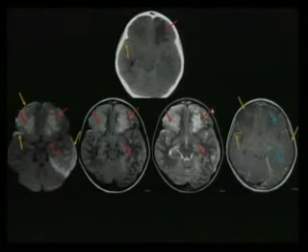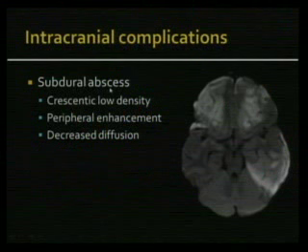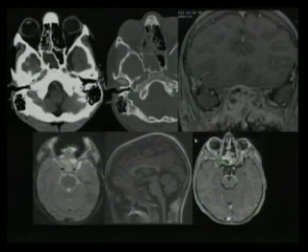You really need to look for these subdural empyemas, and also for leptomeningitis, because they might be very subtle and you can miss them. Obviously this is not a subtle case, but you need to pick up those small ones which later on turn out to become like this. So how does a subdural abscess look? Like I showed you, crescentic low density collections, peripheral enhancement, and decreased diffusion on the DWI images. This is a DWI image showing you that crescentic hypodensity of the subdural abscess.